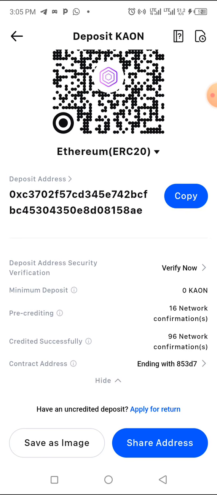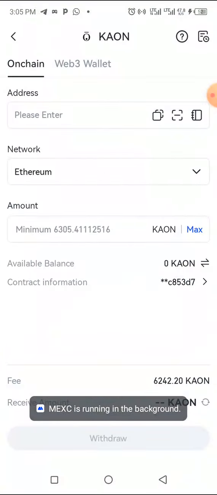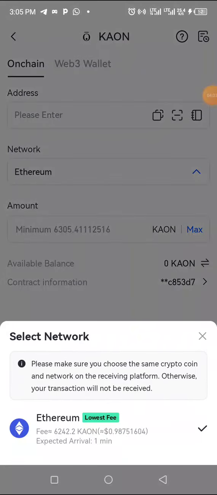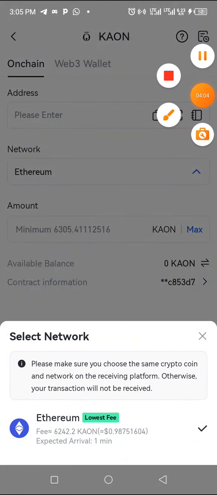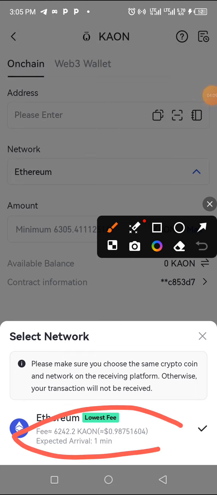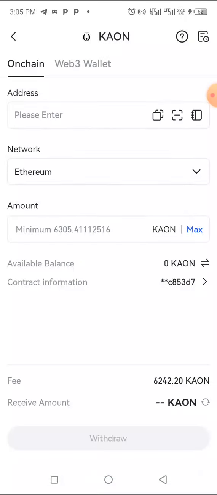Okay, so if you have seen that you cannot deposit, fine, let's go back to this platform. Then the next thing you should do is to check the trading fees. You check the fees, how much are they taking. On this platform they are taking approximately $1, that's 98 cents, and the expected time should be less than 1 minute or 1 minute for it to reach that platform, so that you can sell it quick and then you make money.